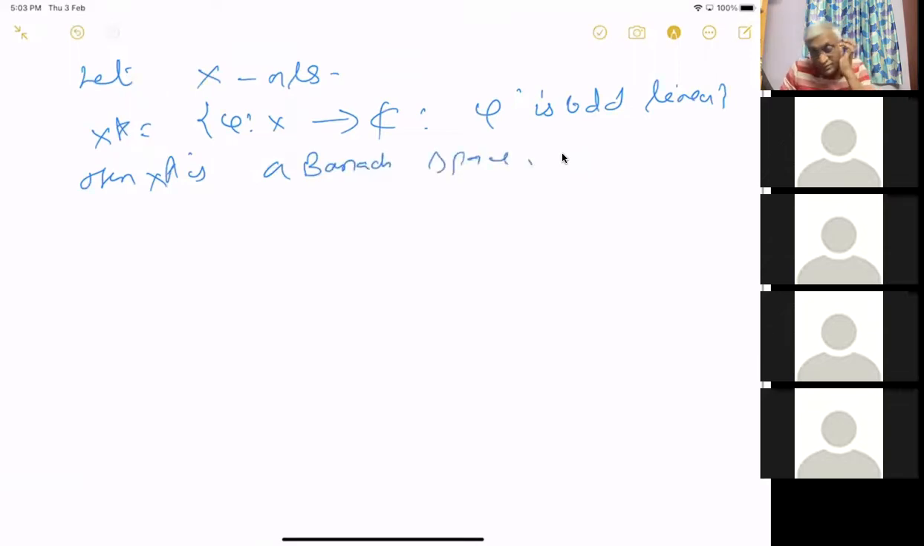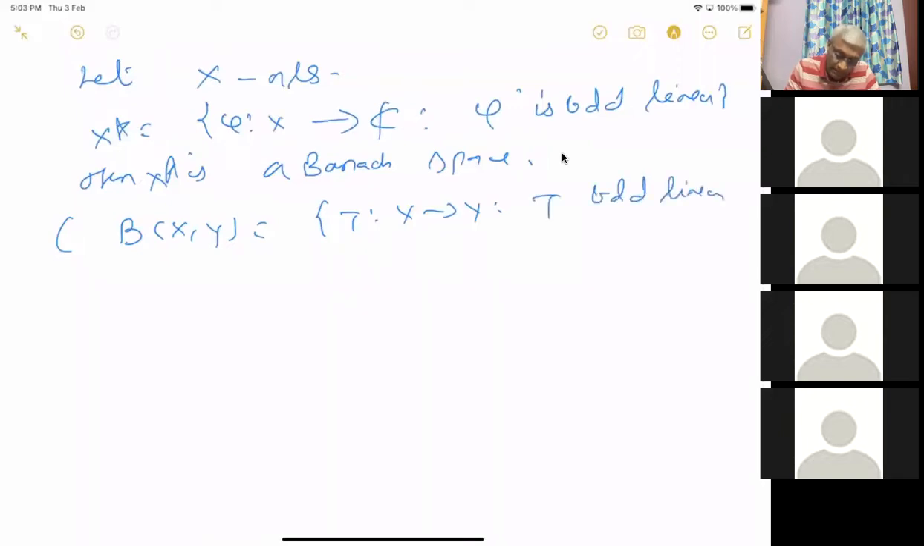I hope you know this. You have proved it, but this follows from a more general result. If X, Y are normed linear spaces, and suppose B(X,Y) equals all T from X to Y bounded linear maps, then B(X,Y) is a Banach space if Y is complete, if Y is a Banach space.